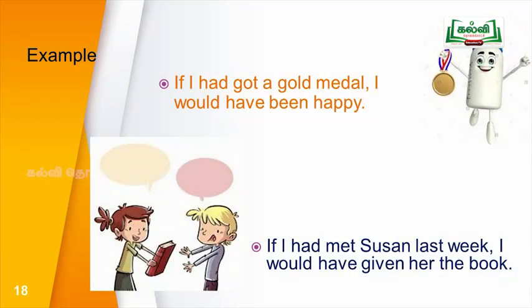See the next sentence. If I had met Susan last week, I would have given her the book. So these incidents did not occur. So these are considered as imaginary situations. So these are impossible situations. You see the table here.